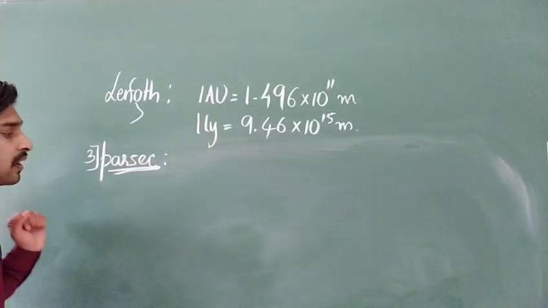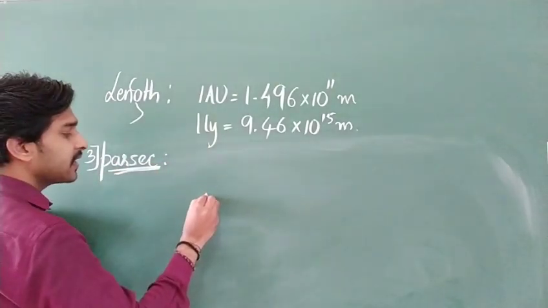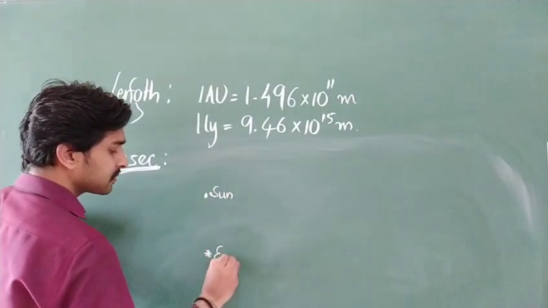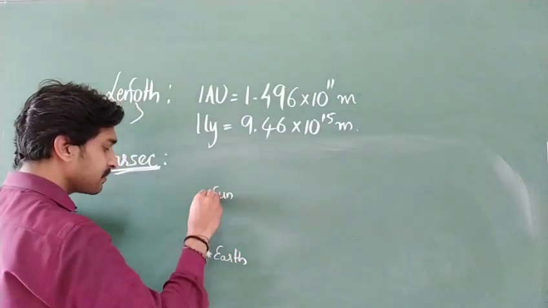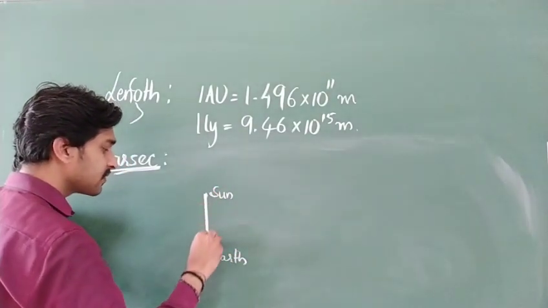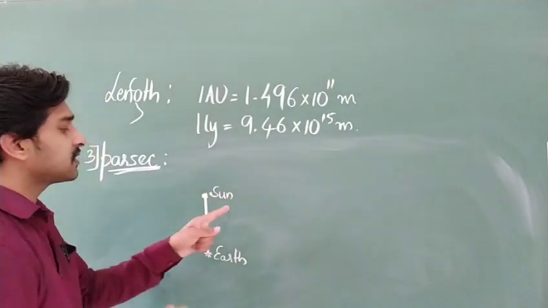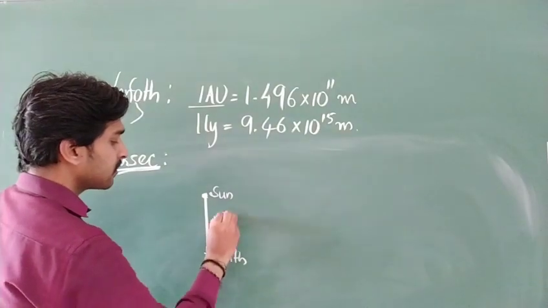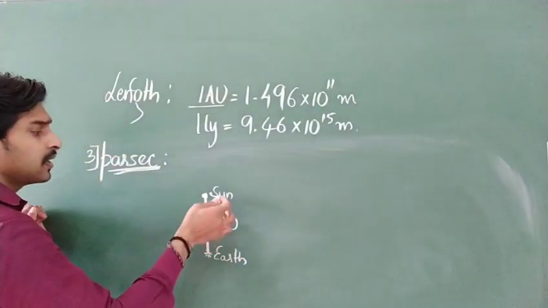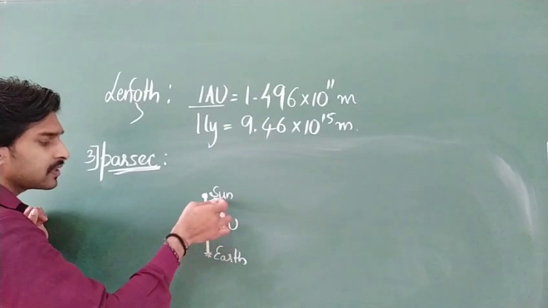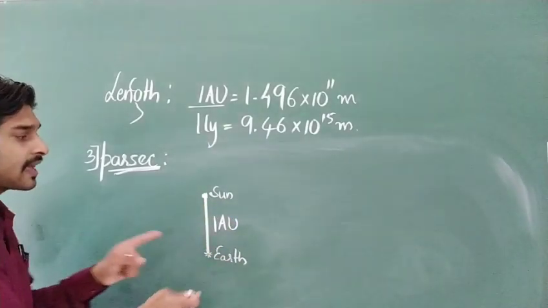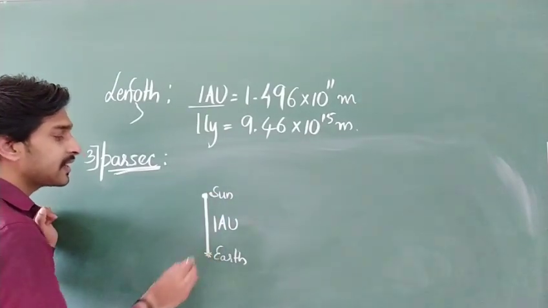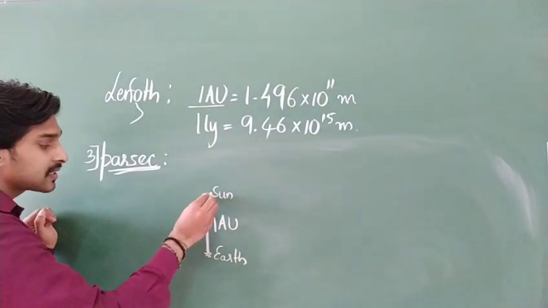Clear? So imagine that here we are having sun. Here we are having earth. So distance between sun and earth, what we had treated it as? Mean distance between sun and earth, what it is? 1 astronomical unit, correct? So this distance between the sun and earth we are going to treat it as a curve.